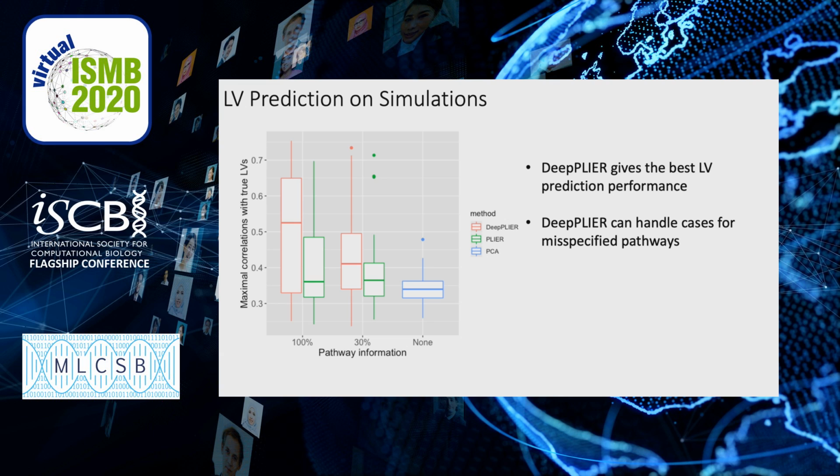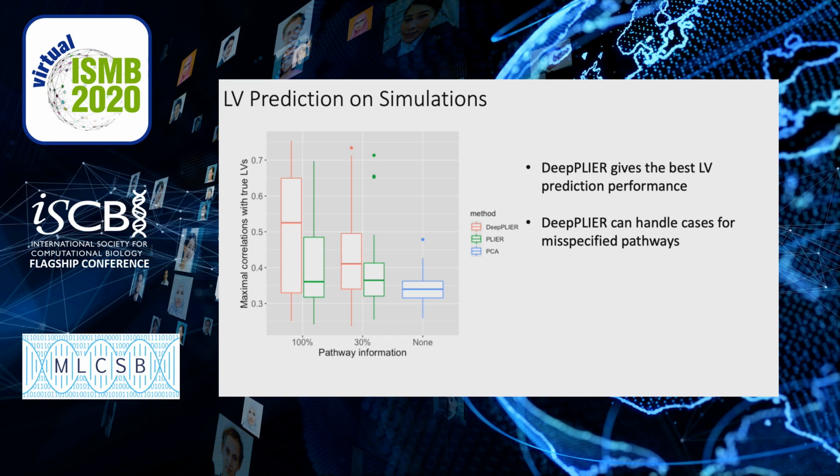The first experiment we did is to assess how well different models can predict latent variables from simulated gene expression. We compare our model DeepPLIER to PLIER and took PCA as a baseline model, which does not take advantage of the prior knowledge. From the first column, where complete pathway information is provided to both PLIER and DeepPLIER, we observe that DeepPLIER produces more accurate latent variable prediction than PLIER does.